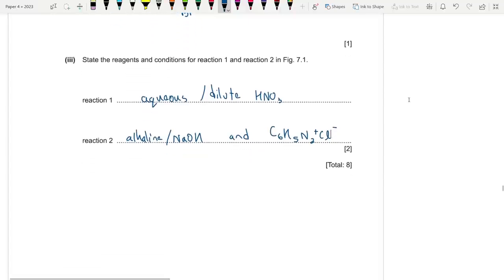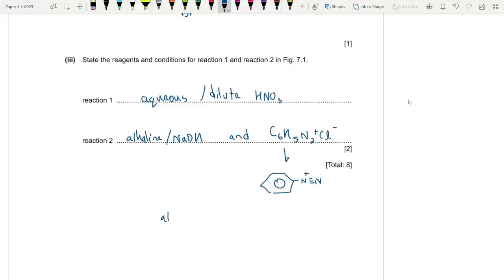You can drop the Cl minus, or you could just draw this thing over here, and the plus is on here, right? That's fine, or you could just draw N2 plus. This is the more accurate one, triple bond N with the plus on the left side, but they accepted other ones, but this is the correct one.